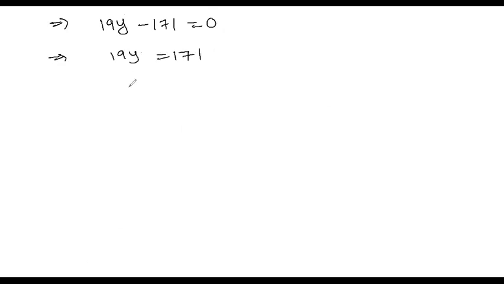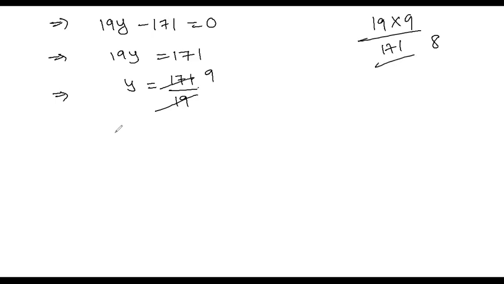So y is equal to how much? 171 by 19. How many times does 19 go into 171? Can you guess? Because the unit digit is 9, only 9 times is possible. 9 nines are 81, 8. 9 ones are 9 plus 8, 17. 171. So y is equal to how much? 9. Okay, y is equal to 9. Next.